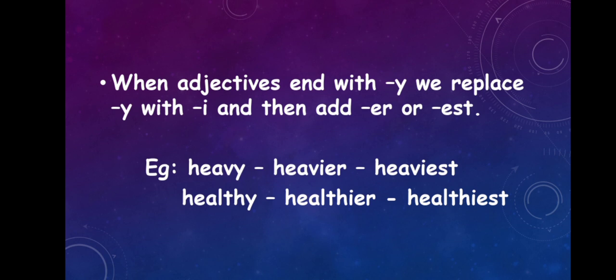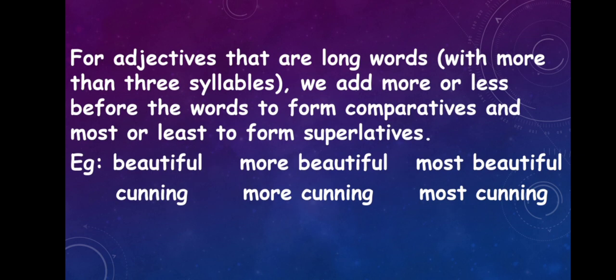So let's look at one more example. Healthy. Healthy is in positive degree. Let's look at the comparative degree. H-E-A-L-T-H-I-E-R. And the superlative degree, H-E-A-L-T-H-I-E-S-T, healthiest. So in the place of Y we have used I, and then according to the degree we add er or est. Okay, this is the first thing we have to keep in mind.